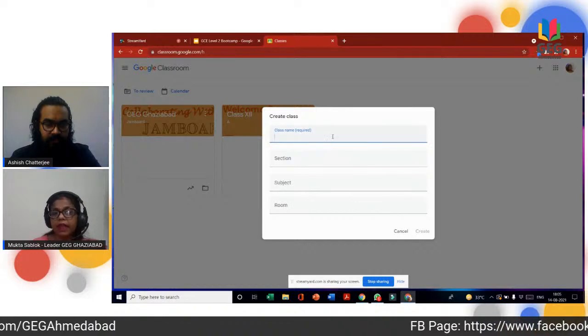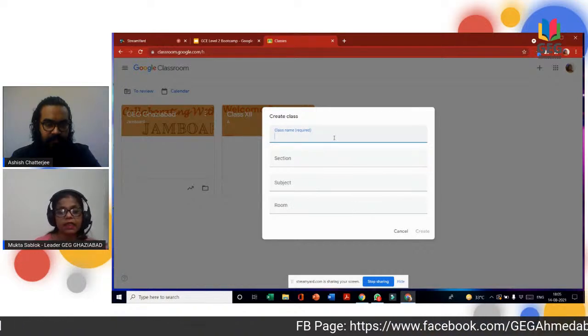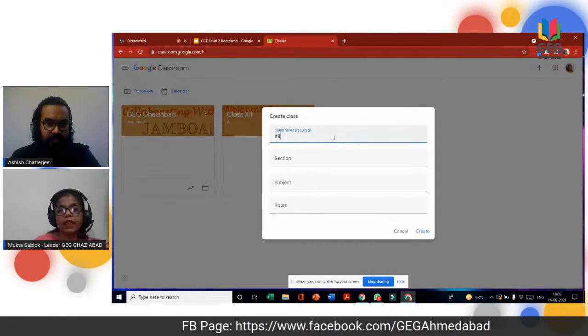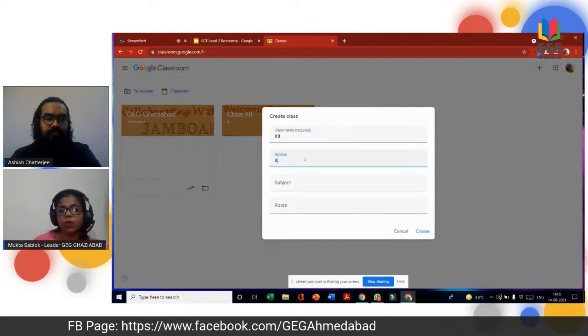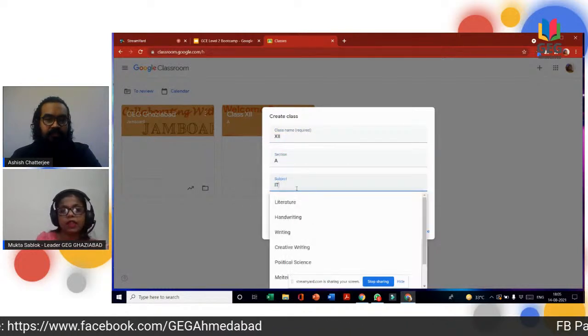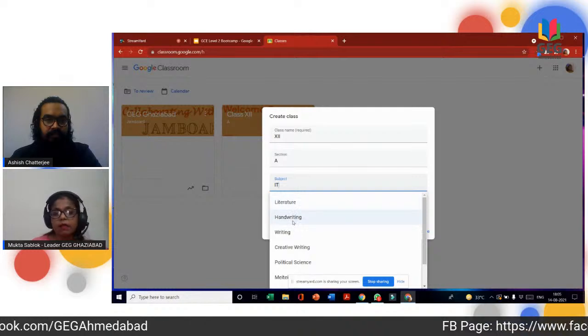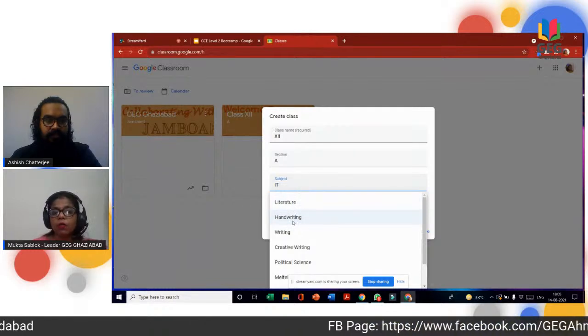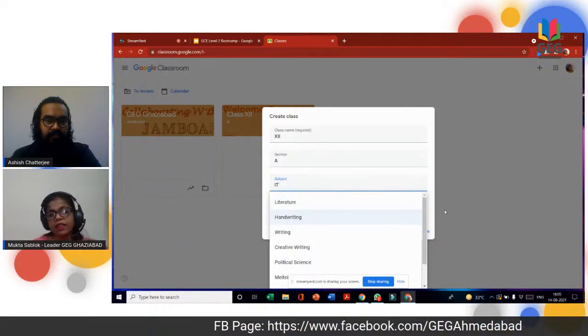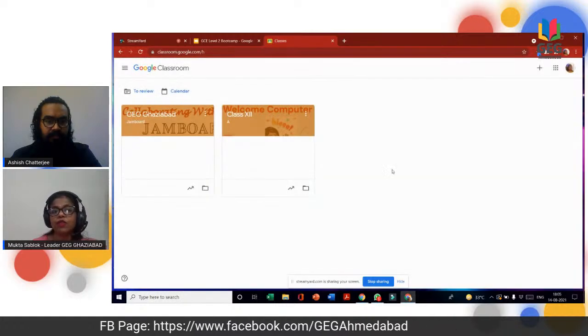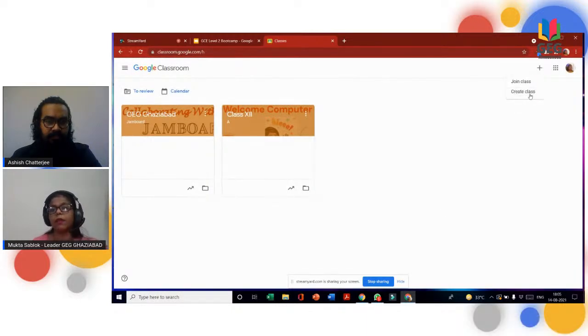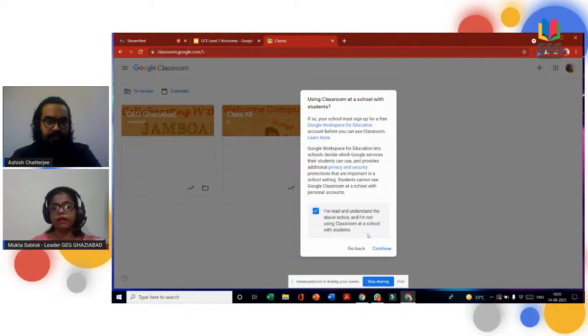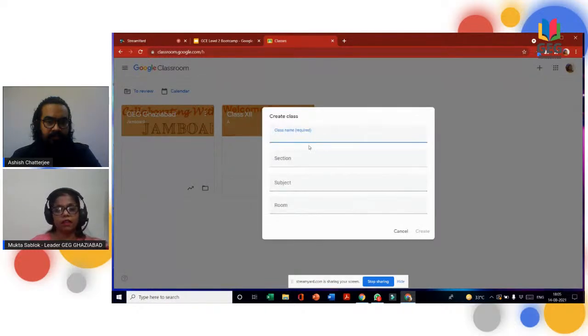Create a class name, whatever class we are creating. Let's suppose I am a teacher of class 12th. I am just writing here 12th A and my subject is IT. There are certain subjects which are already given, but if you do not want to take those, type your own subject which you want to take. So we'll just click over here. And I have just written 12th A and then IT.